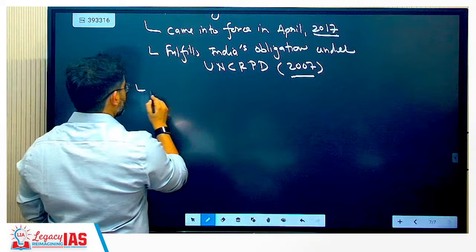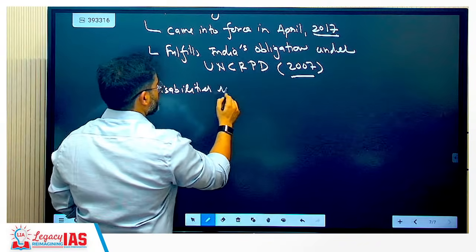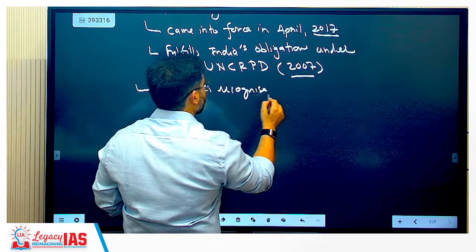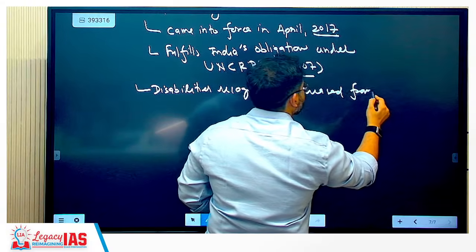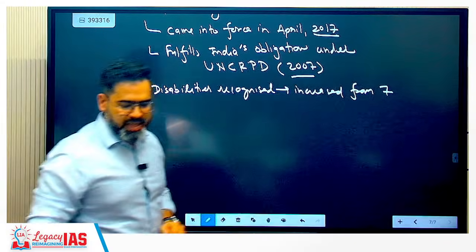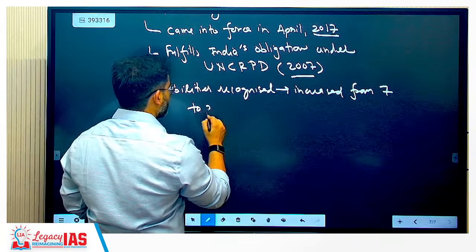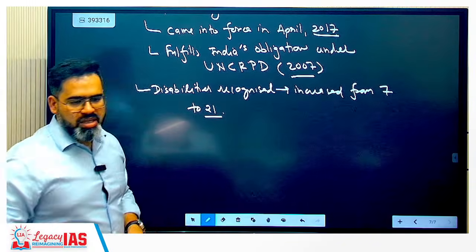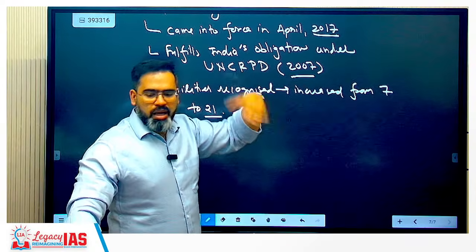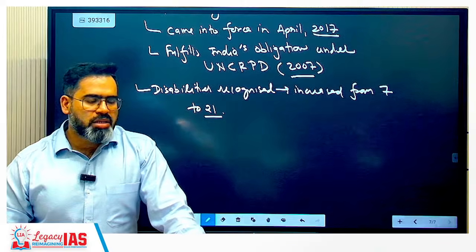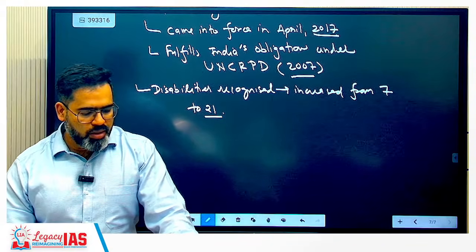Disabilities recognized have increased. Earlier, under the 1995 Act, the total recognized disabilities were 7. Right now it is 21.